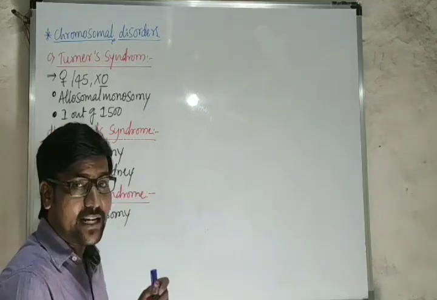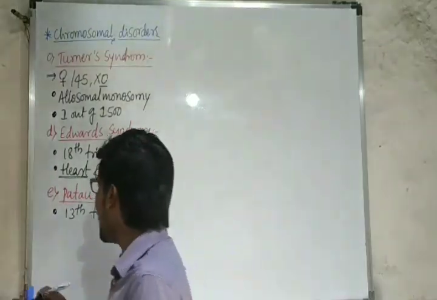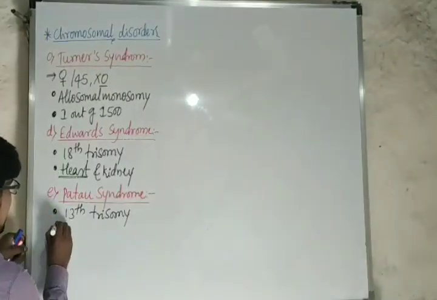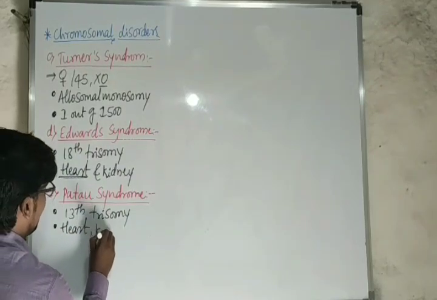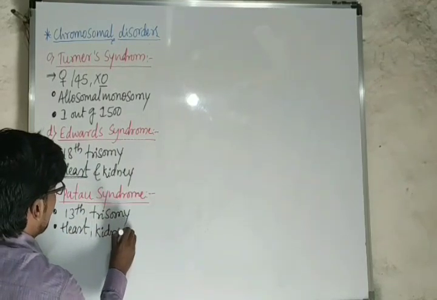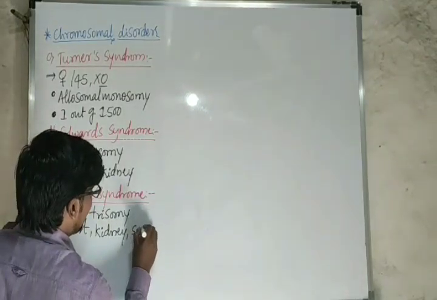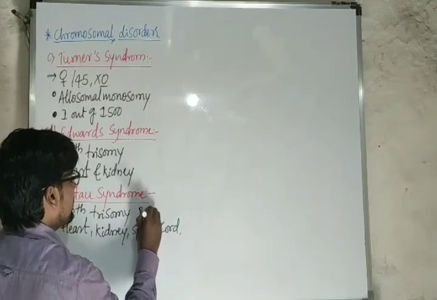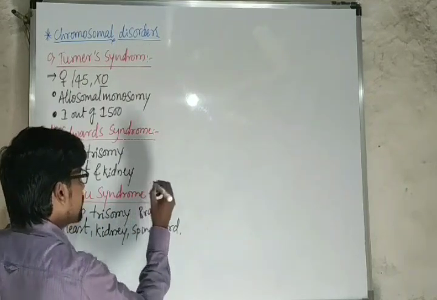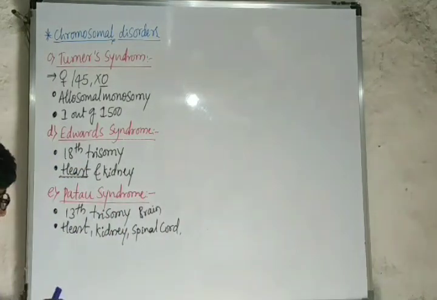Yes, 18th trisomy is Edwards, and this is the 13th trisomy. And here also the symptoms are the same. Heart is affected, kidney is affected, along with that the spinal cord is also affected, and sometimes the brain is also affected. So these are the major symptoms in Patau syndrome here.